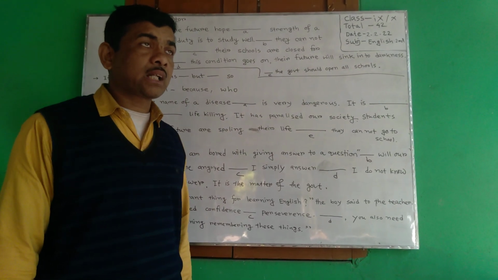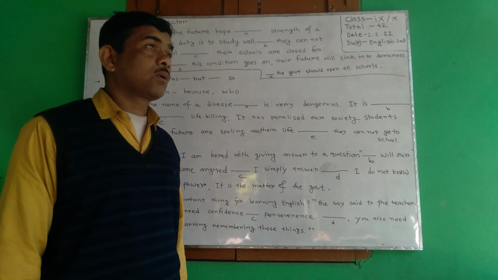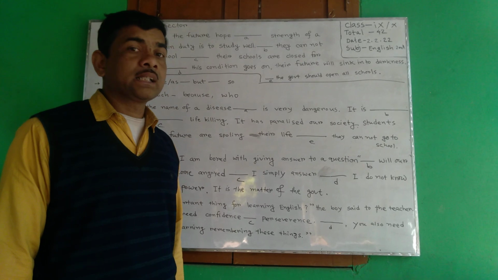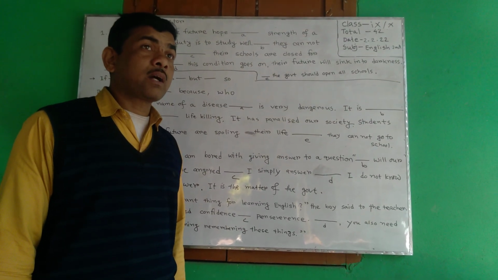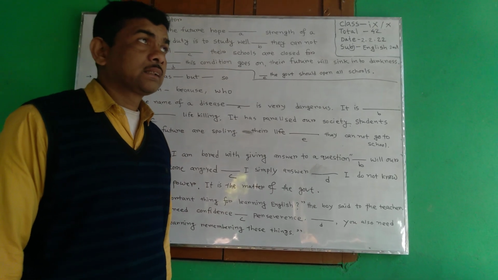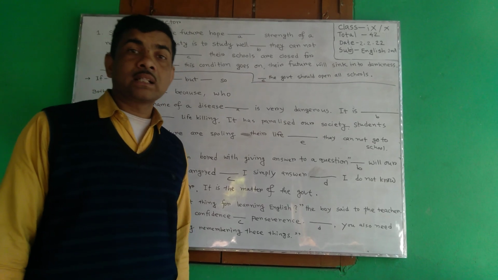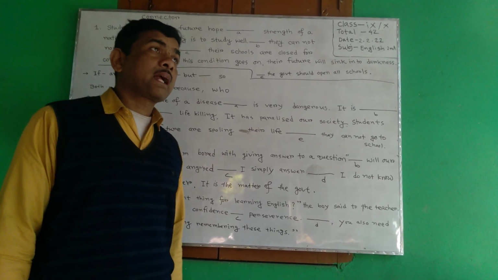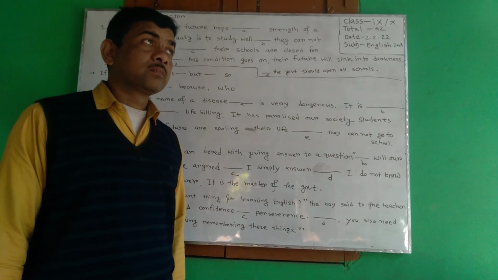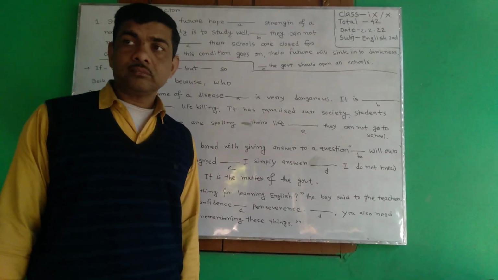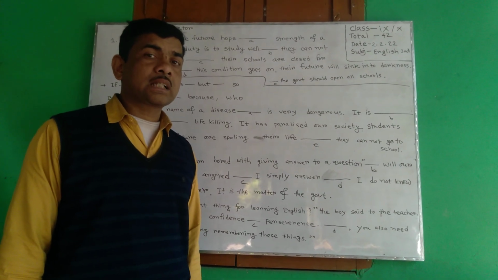One is subordinating connector, such as if, when, while, after, before, so that, who, which, that, etc. Coordinating connector: and, but, or, not only but also, etc. Correlative connector: so that, not only but also, both and, these are correlative connectors. And there are some adverbs like again, firstly, secondly, thirdly. So these are some adverbials. This is also used as connector.